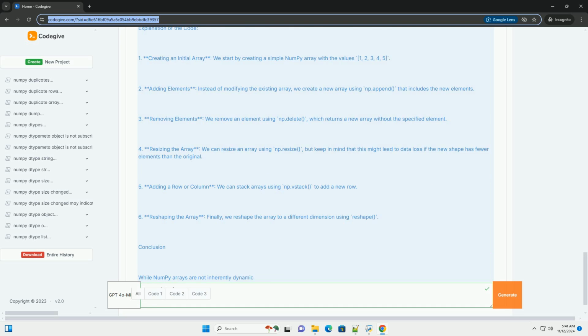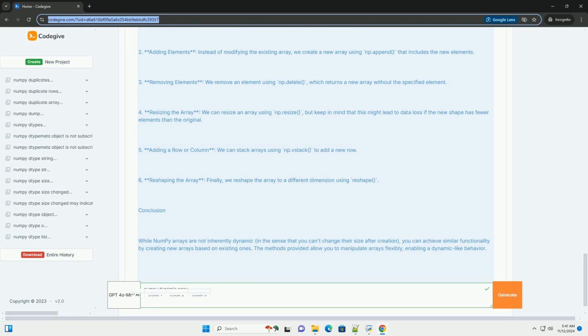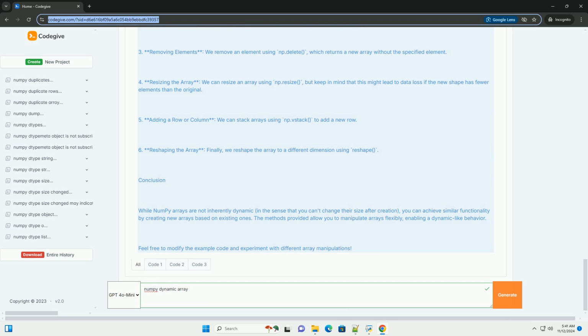Creating a NumPy array. You can create a NumPy array using several methods, including np.array, create an array from a Python list or tuple. np.zeros, create an array filled with zeros. np.ones, create an array filled with ones. np.arange, create an array with a range of numbers. np.linspace, create an array with a specified number of evenly spaced values.